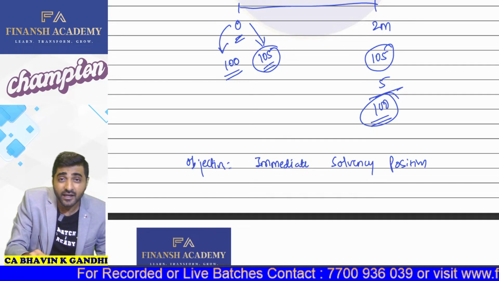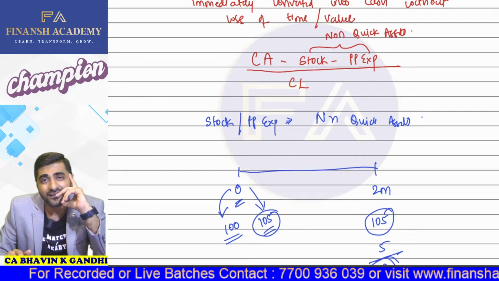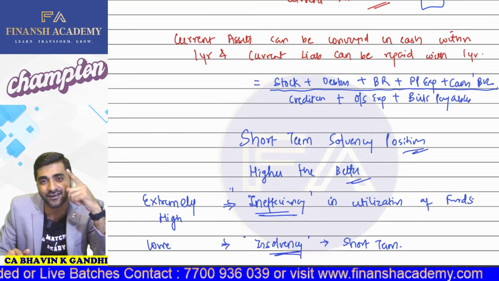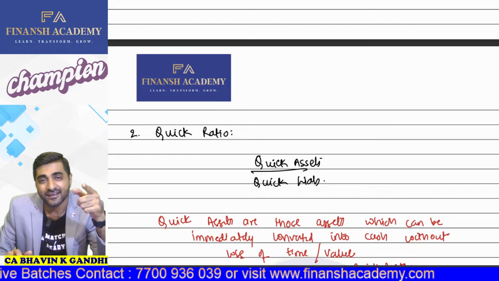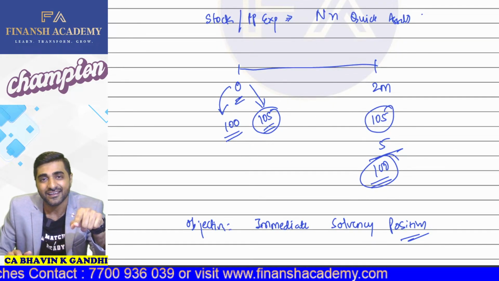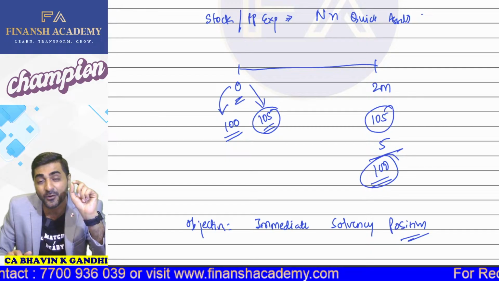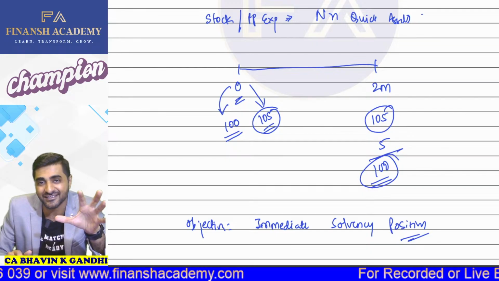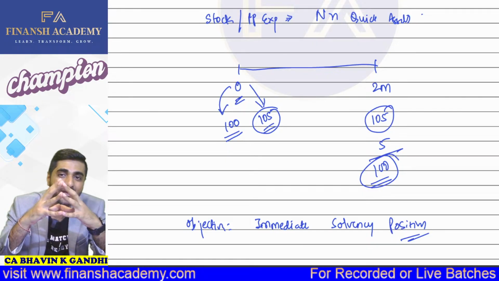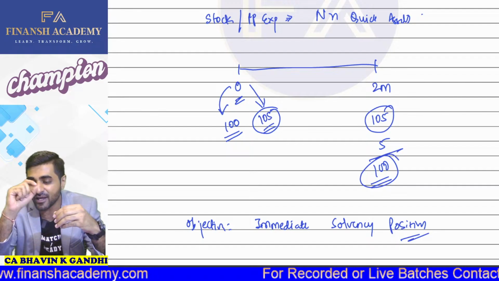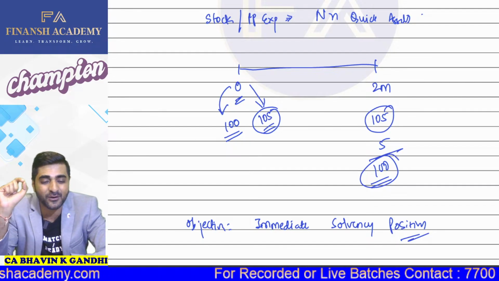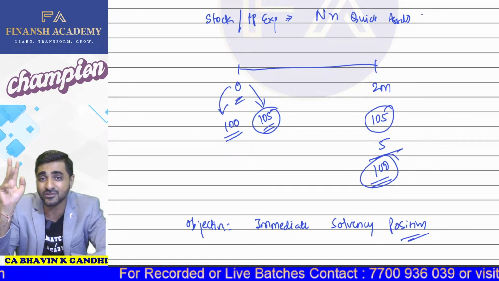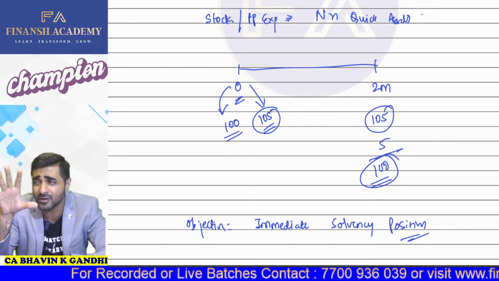So my dear students, if in the examination they ask you to calculate short-term solvency position, then they are asking you about current ratio. If they ask you to calculate immediate solvency position, then they are actually asking you about your quick ratio. So this is something which you have to understand. Okay, so this is the bifurcation. When we are talking about your immediate solvency position, we are only talking about quick ratio. If we are talking about short-term solvency position, we are talking about your current ratio. This is the distinction between the two.